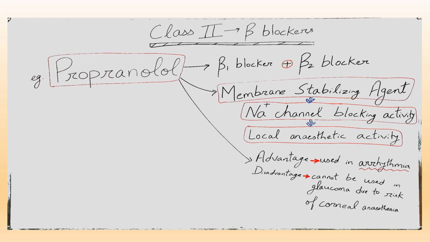Propranolol. Propranolol is a non-selective beta blocker, that is beta 1 blocker plus beta 2 blocker. Propranolol is a membrane stabilizing agent, that is it has sodium channel blocking activity, so local anesthetic property. Advantage of propranolol: it can be used in treatment of arrhythmia. Disadvantage: it cannot be used in glaucoma due to risk of corneal anesthesia.